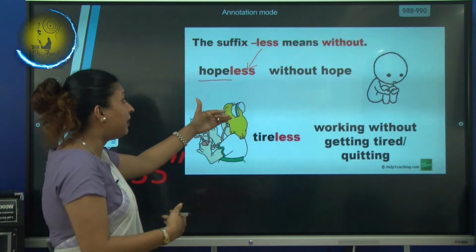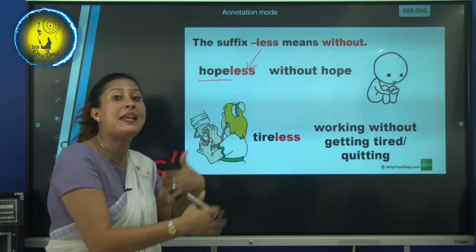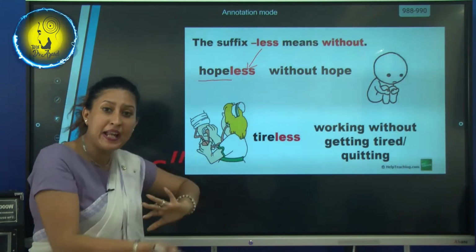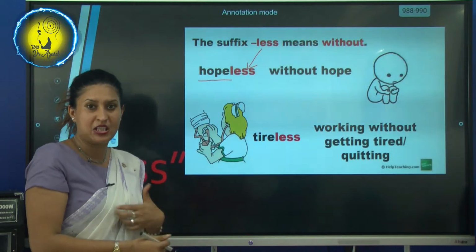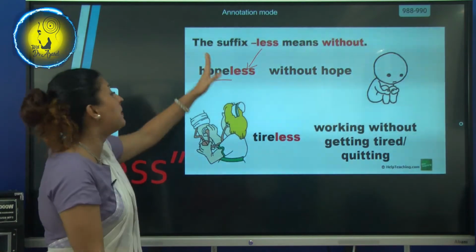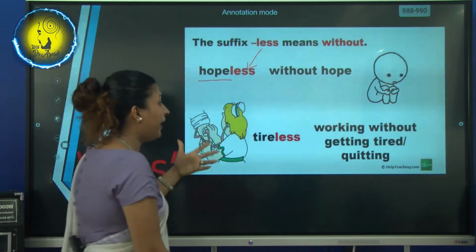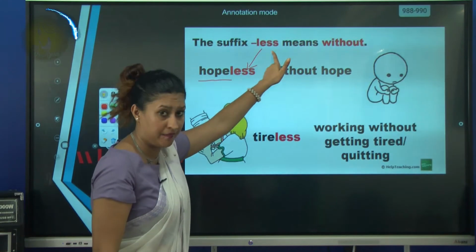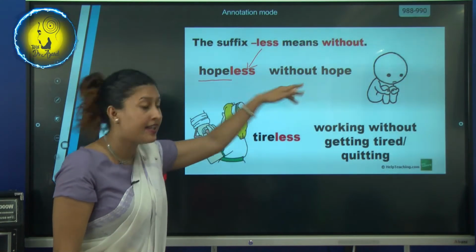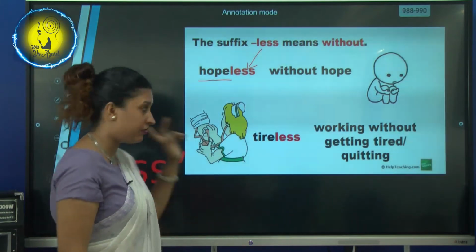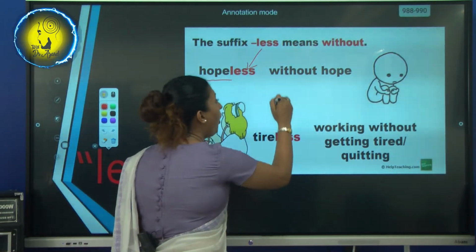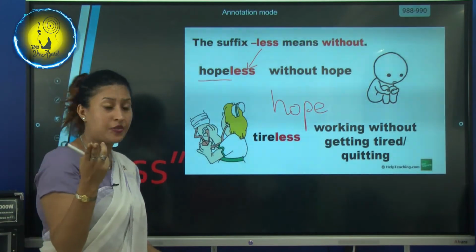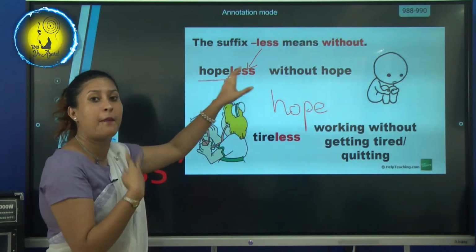Hopeless. We make the opposite meaning. What is the opposite meaning of hope? It's hopeless. That means no hope means hopeless. Understand? So hope with the help of the suffix less, L-E-S-S, becomes hopeless. It's the opposite word of hope. So basically, it makes the opposite word.